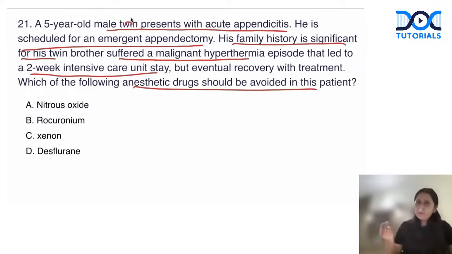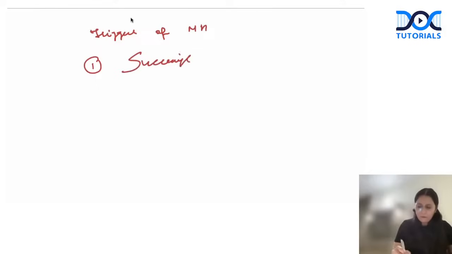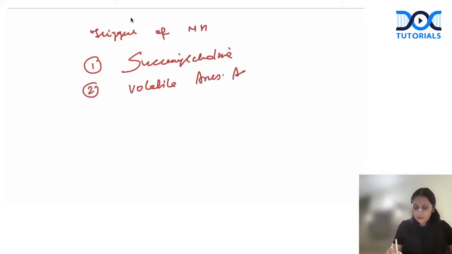So the drug which precipitates malignant hypothermia. So what are the triggers of malignant hypothermia? 3 important drugs we need to remember. Number 1 is your succinylcholine. This is the most potent trigger, a depolarizing neuromuscular blocker. Number 2, your volatile anesthetic agents, right? They are again a trigger of malignant hypothermia: halothane, isoflurane, sevoflurane, desflurane. So halo, iso, sevo, des, all, right?